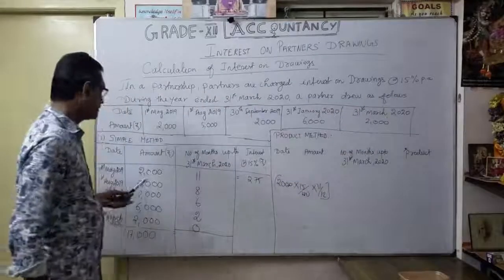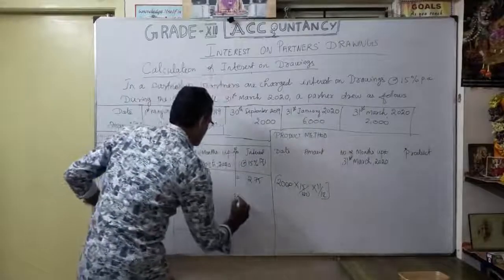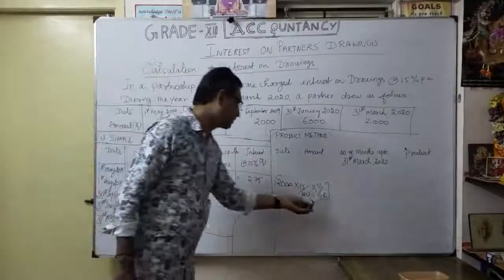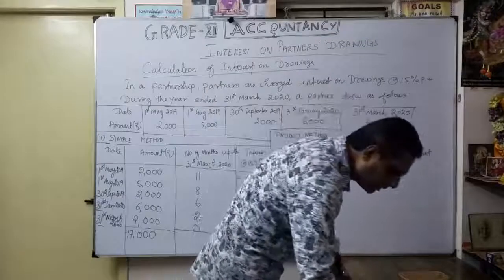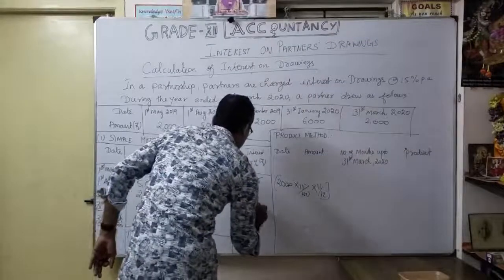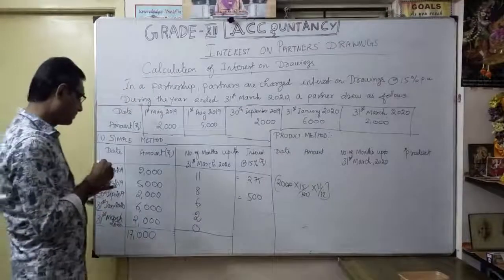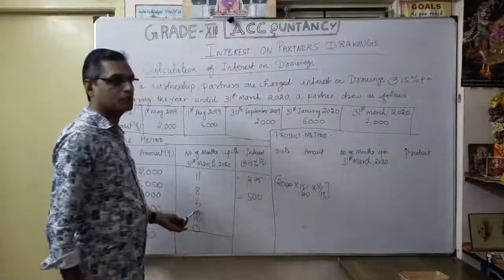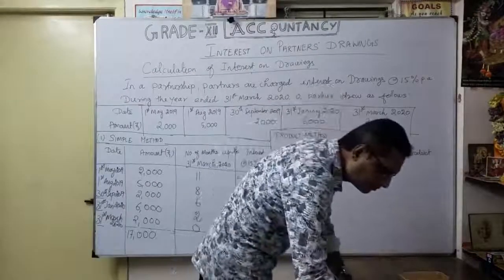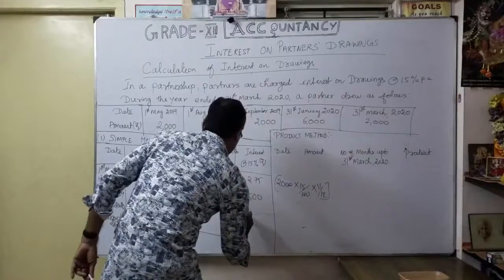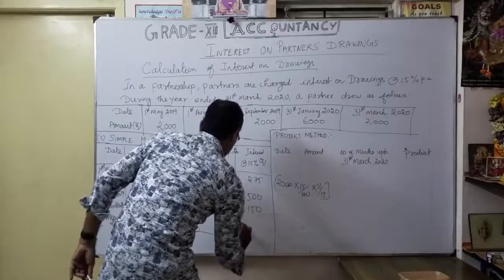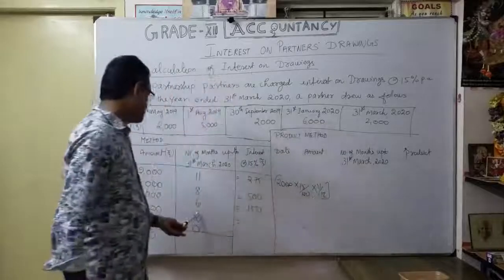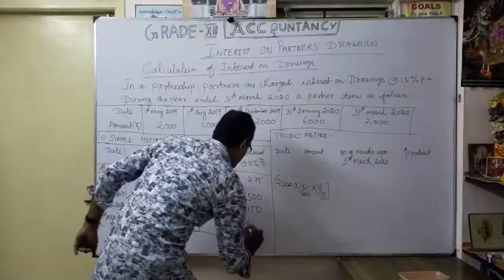Similarly, 5,000 at 15% for 8 by 12, this is very important, 8 by 12. The value is how much? 500. Here the value is 500. Then similarly here 2000 into 15% into 6 by 12. The answer is 150. Here also in the same manner, 6000 into 15% into 2 by 12. The answer is also 150.